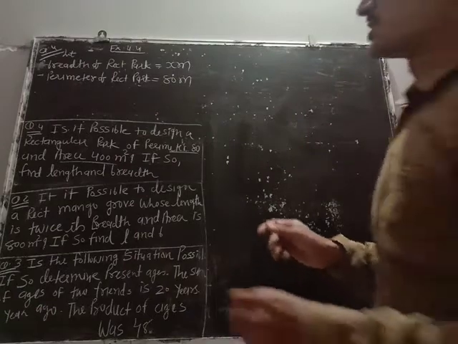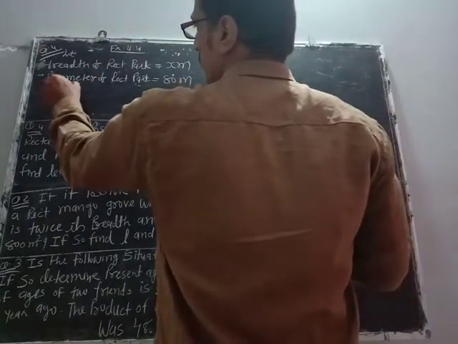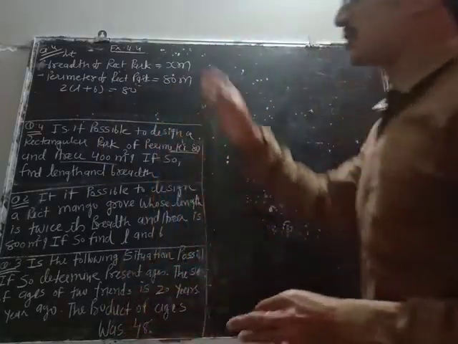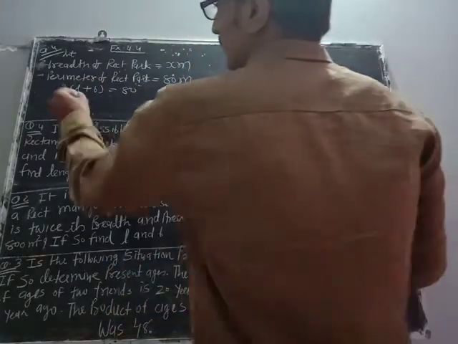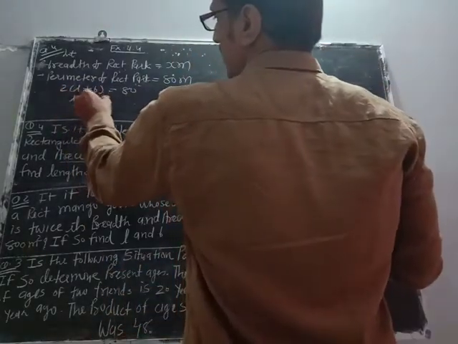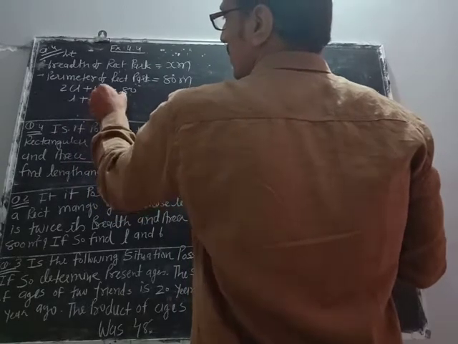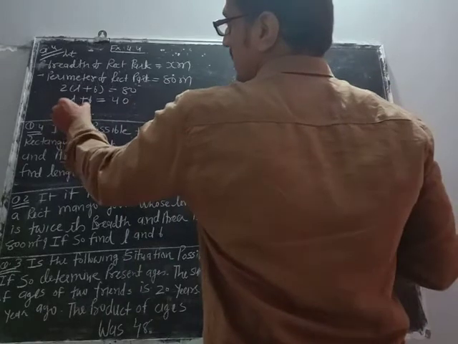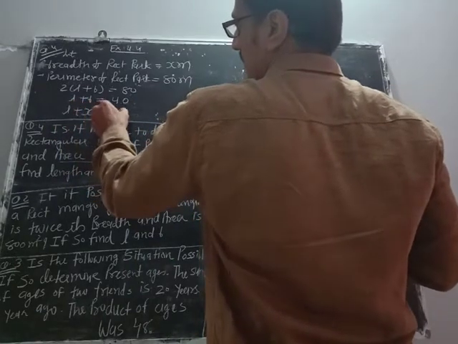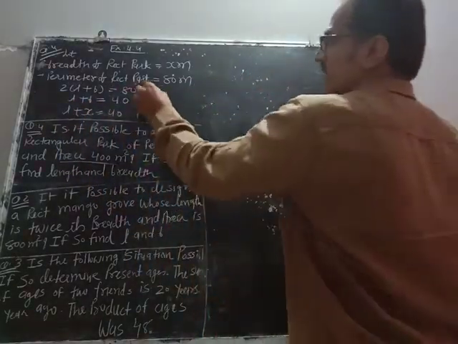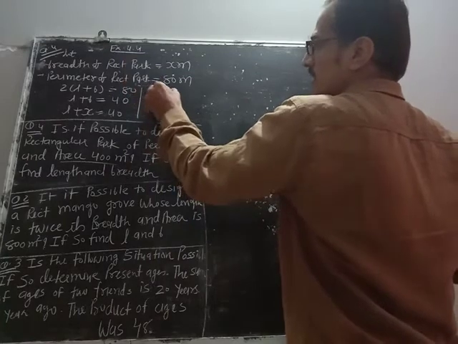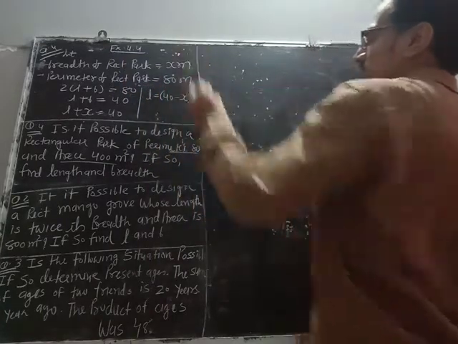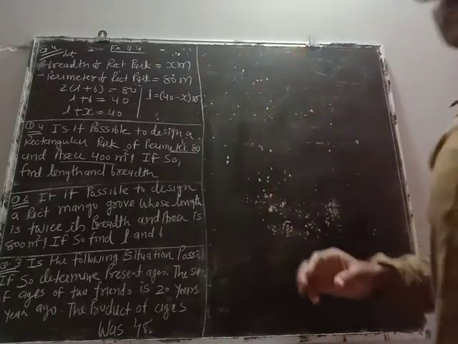So perimeter of rectangle formula 2 into L plus B equals 80. Now shift this 2 down, we'll have L plus B. 80 divided by 2 will be 40, but breadth is x, so length will be 40 minus x meter.